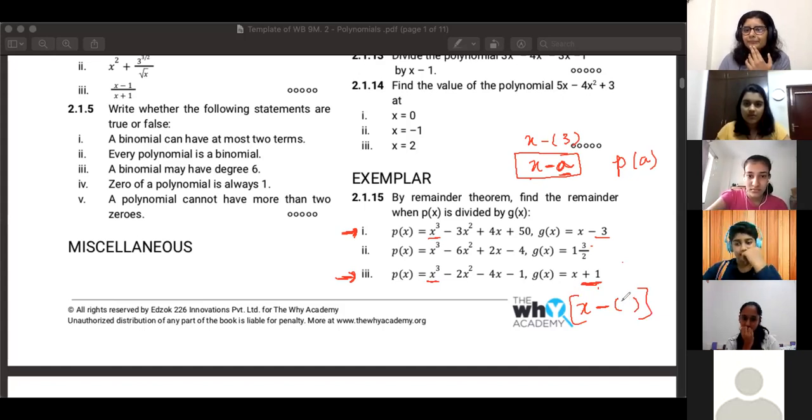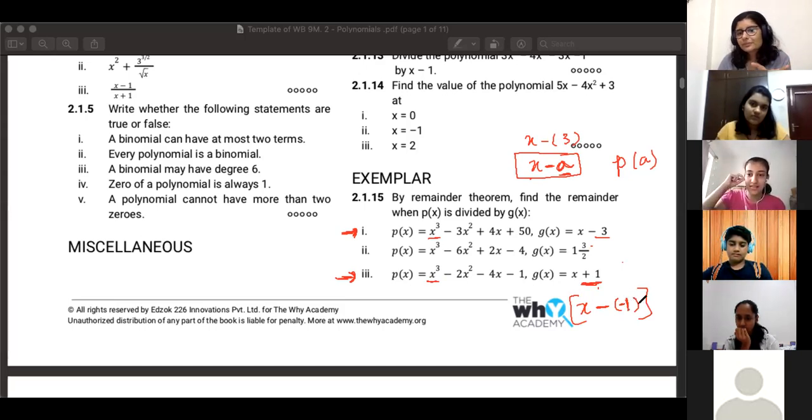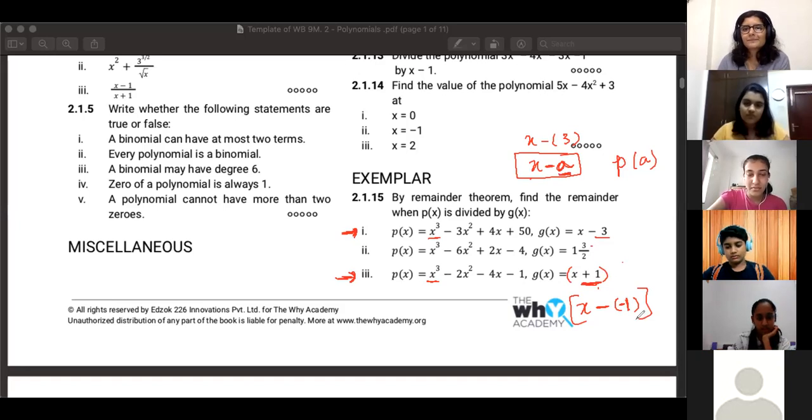No, -1. Yes, so you write -1 over here. So when you simplify it, what do you get? x plus 1, which is our original thing. So what should the value of a be? Should you substitute 1 or -1? -1. Okay, so now correct it. Swayam, yeah, now you got it.